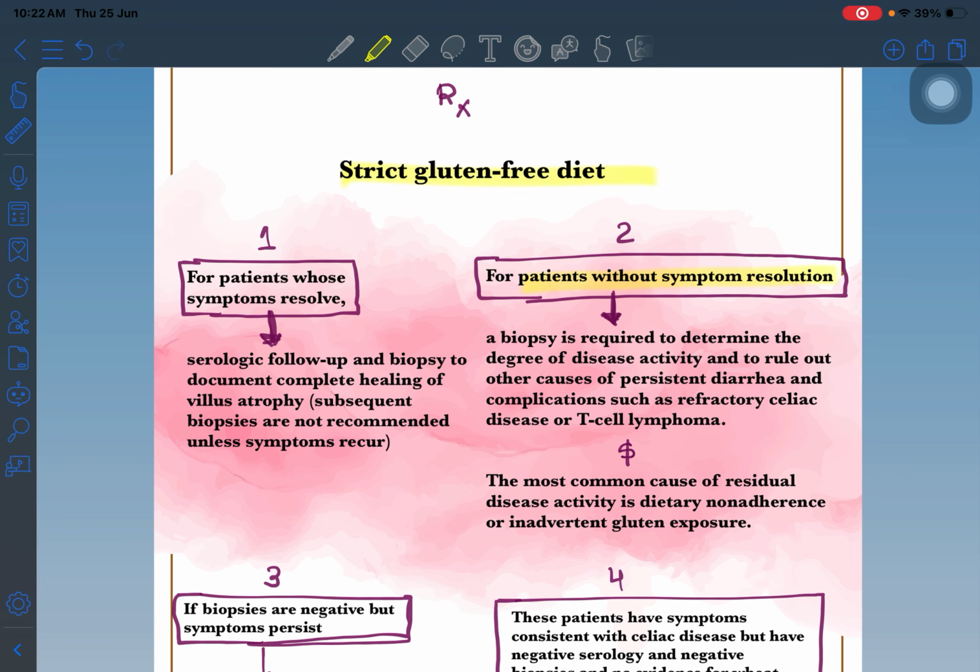First scenario is that the patient is on a gluten-free diet and responds well, and the symptoms are all resolved. What do you have to do? You have to do the serology and the biopsy for follow-up. Only one time, not regularly.